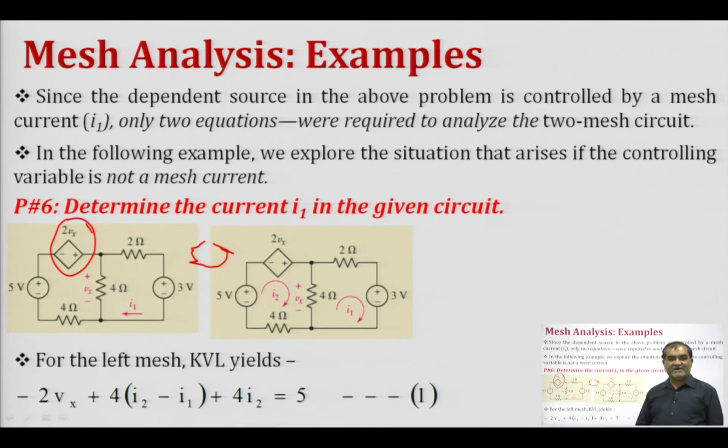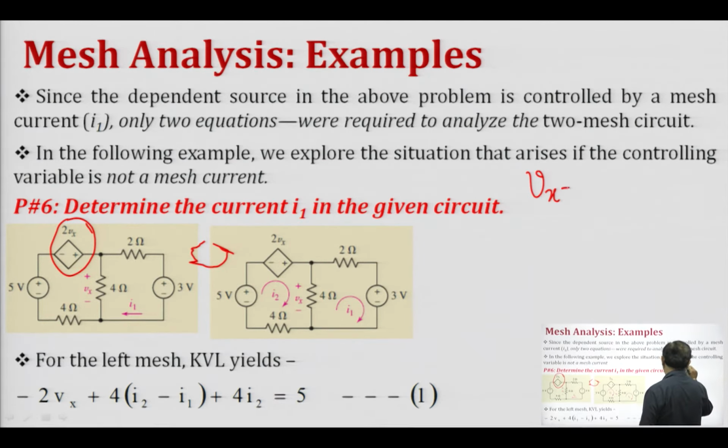So, we require one additional equation to determine the value of this dependent variable Vx, and the other two equations we can obtain by writing the mesh currents. So, directly if you look at this circuit, we can see that Vx is the potential drop across this 4 ohm resistance.